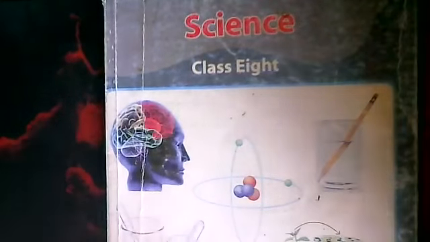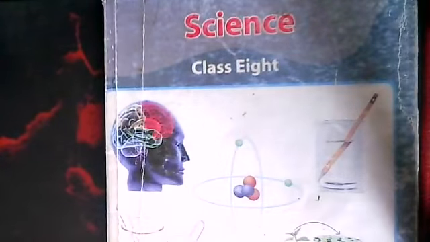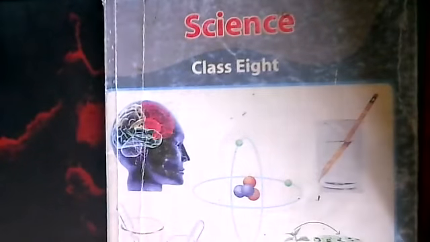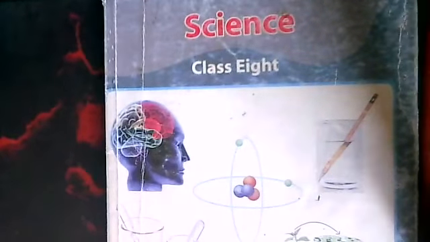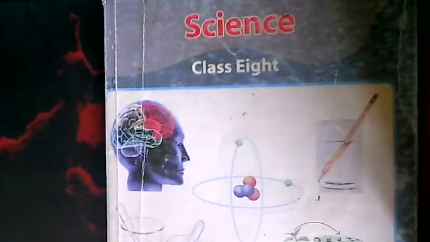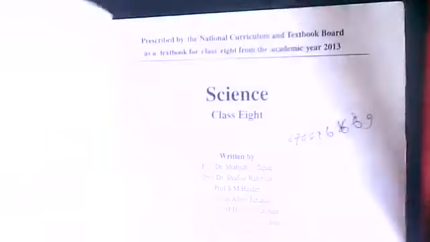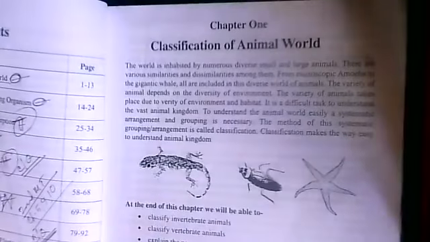So for this reason, 3 chapters I have selected: chapter 5, 9 and 10. Chapter 5, 9 and 10 for your second midterm assignment.